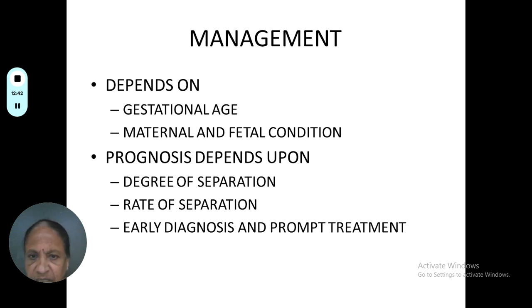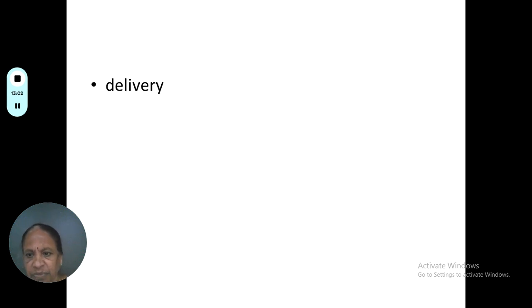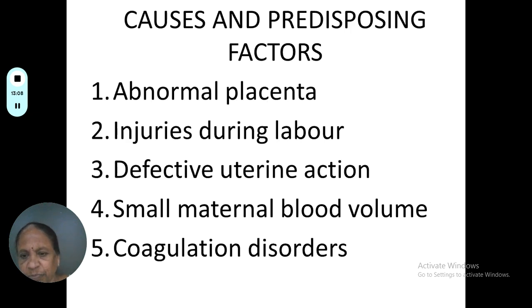So now we can come to the management part of abruptio. It depends on the gestational age of the fetus and the maternal and fetal condition. The prognosis depends on the degree of separation of the placenta, the rate of separation, and early diagnosis and prompt treatment. Delivery is one of the important managements of abruptio placenta. The causes and predisposing factors are abnormal placenta, injuries during labor, defective uterine action, small maternal blood volume, and coagulation disorders.